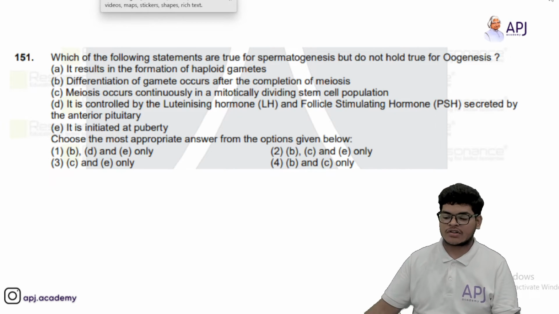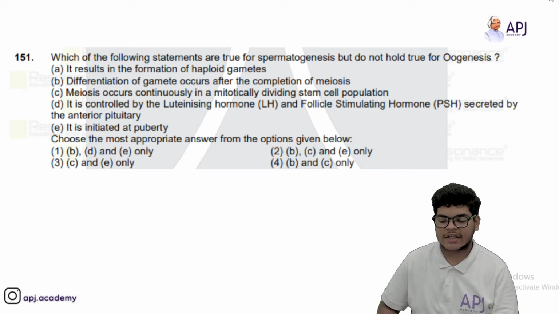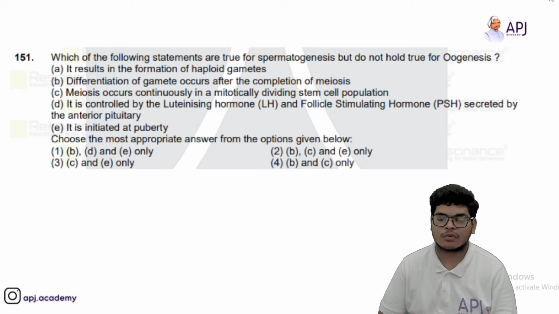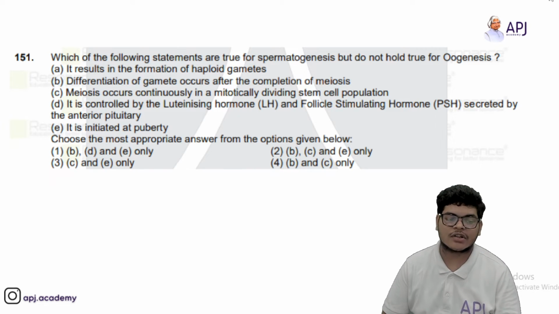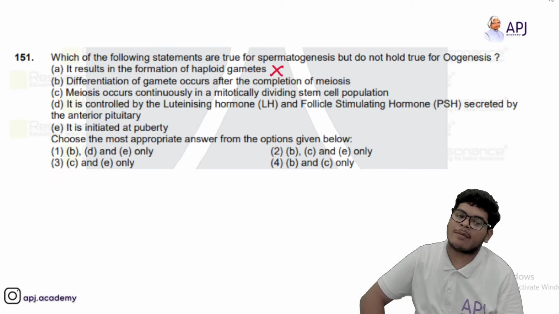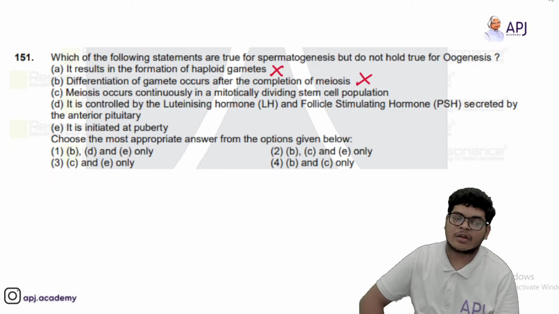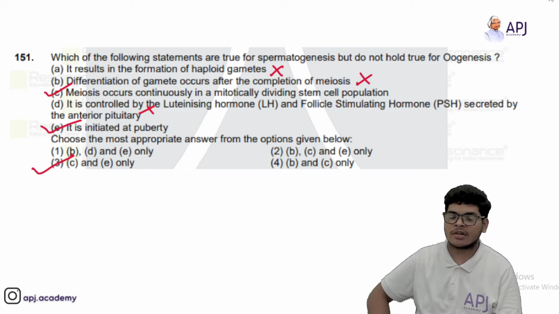Now we are coming to zoology. Okay, so zoology we will discuss. So which of the following statements are true for spermatogenesis but do not hold for oogenesis? So it results in formation of haploid gametes. No, it is not true, not for oogenesis. It holds for oogenesis. Differentiation of gamete occurs after completion of meiosis. It also holds. Meiosis occurs continuously in a mitotically divided stem cell population. Yes, this holds for oogenesis. It is controlled by LH and FSH. No. It is initiated at puberty. Yes. So the answer should be option 3rd.